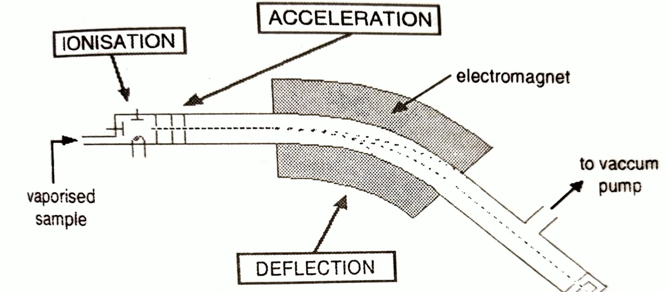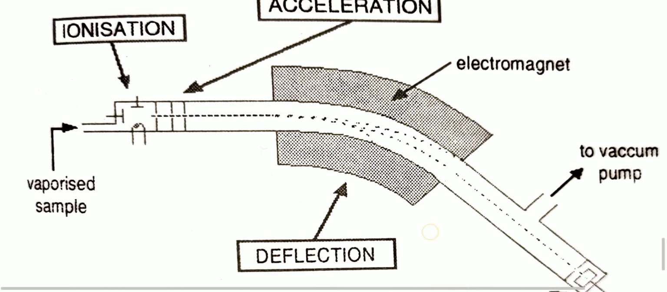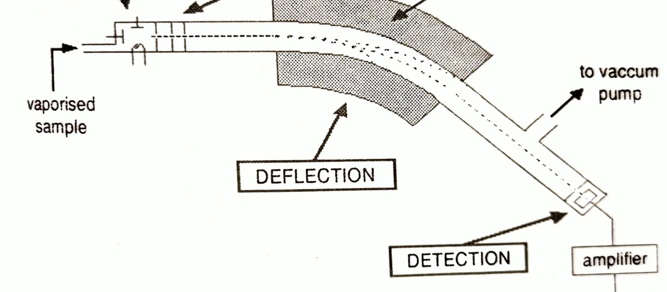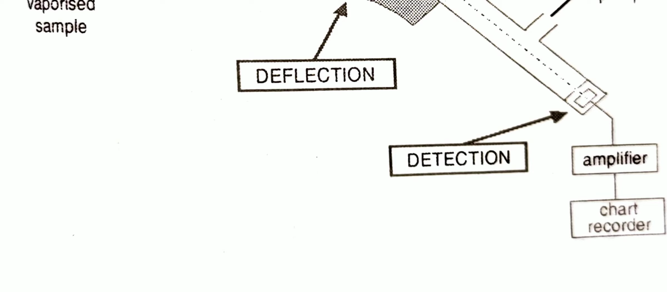Here are ionization, acceleration, deflection, and detection. Detection is the last step, ionization is the first step in the mass spectrometer, then the amplifier and the chart recorder. Thank you for listening.